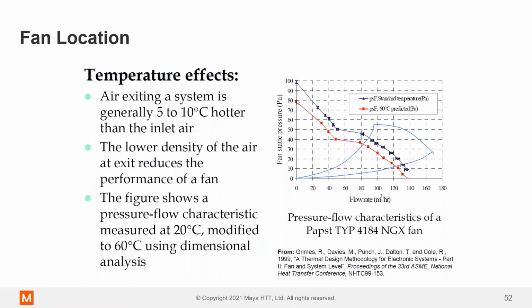And that can have the effect of shifting the curve. If there's less air, then there's going to be less flow rate, right? So there could be a modified fan curve that we need to take into account due to the heated air. So if you have your fan at the outlet, you've got warmer air, it's going to be less effective. So that's another bad thing about having the fan at the outlet.